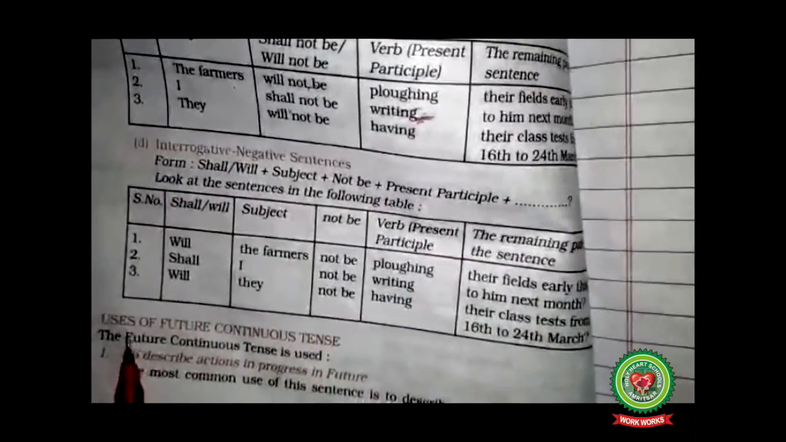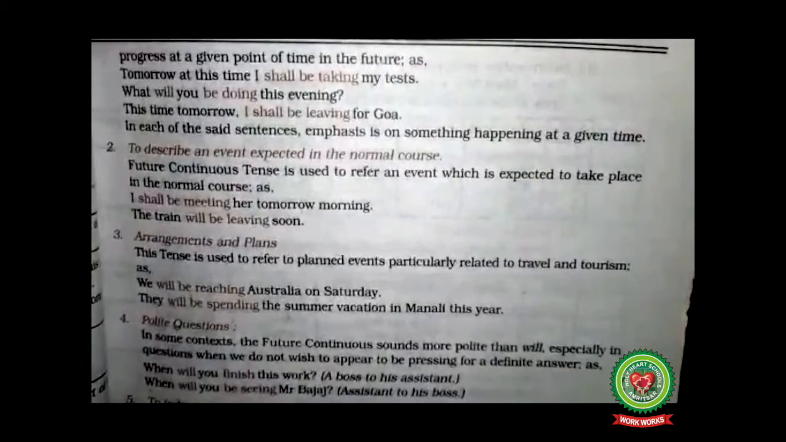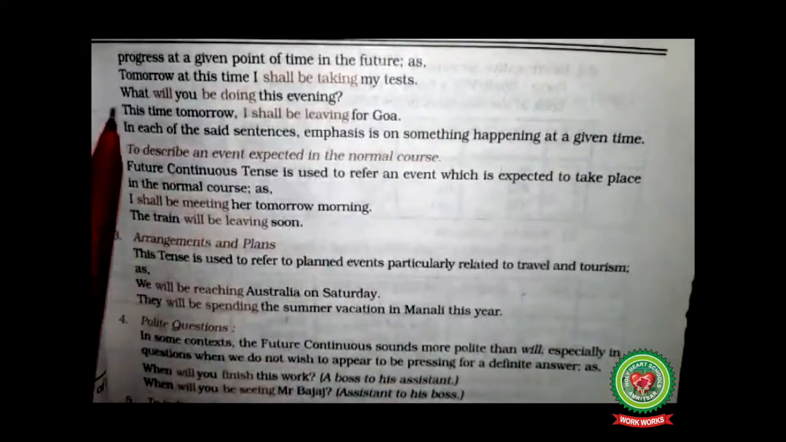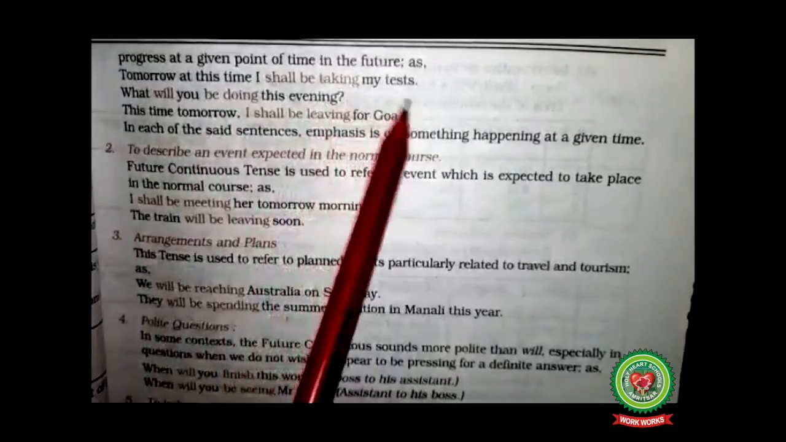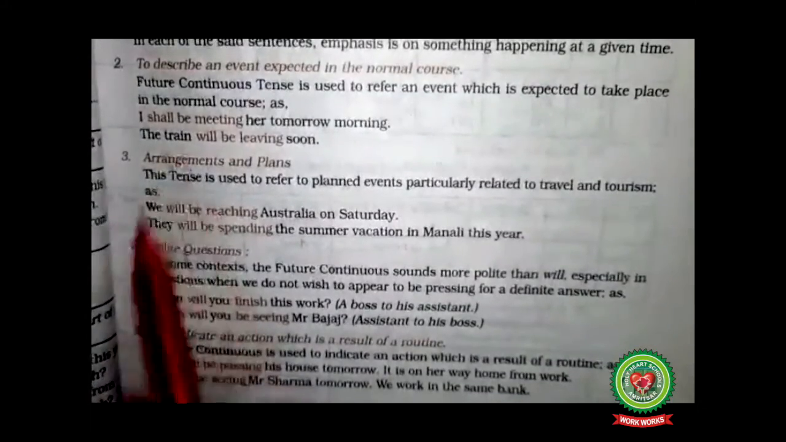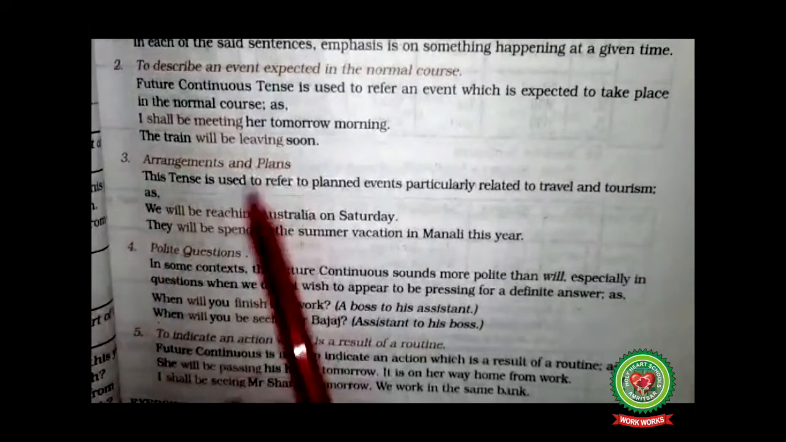Now, coming to the uses of future continuous tense. When I'm talking about any action in progress, I use future continuous tense. As in, tomorrow at this time, I shall be taking my test. When I'm talking about things in the normal course, then also I use future continuous tense, as in the train will be leaving soon.